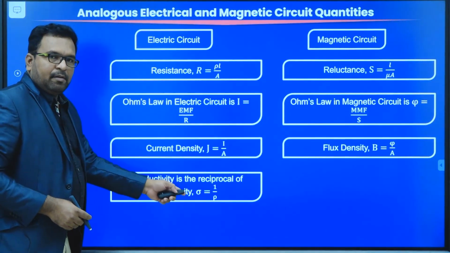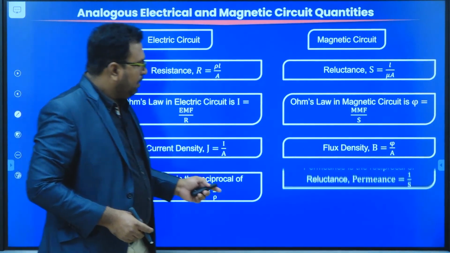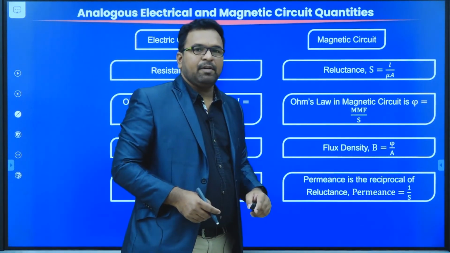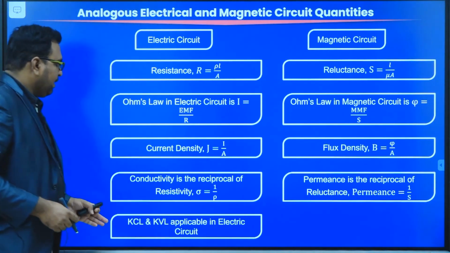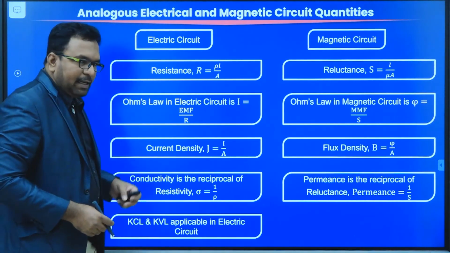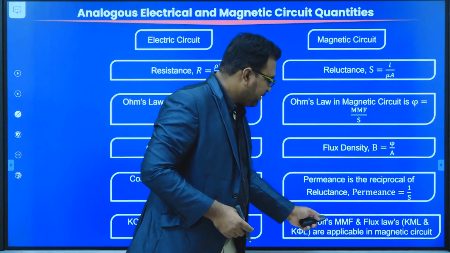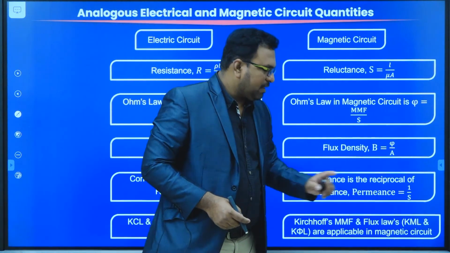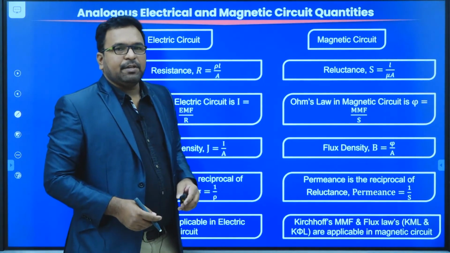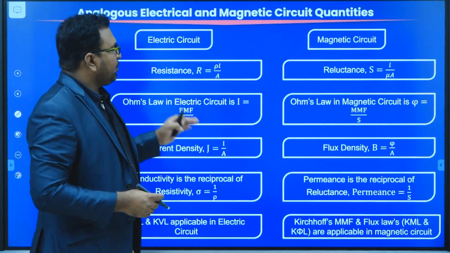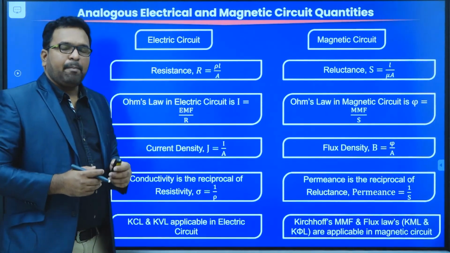Conductivity is the reciprocal of resistivity. Permeance is the reciprocal of reluctance. And finally, KCL and KVL are applicable in an electrical circuit. Here, KML and KPL, Kirchhoff's MMF law and Kirchhoff's flux law, are applicable in case of a magnetic circuit. This is how you compare an electrical circuit with a magnetic circuit.